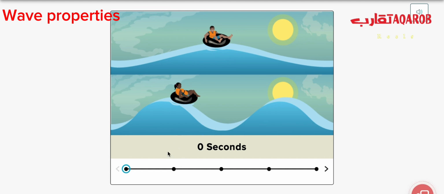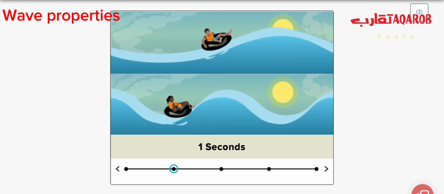Okay, so let's see, this is at second 0. What about after 1 second? As you see here, after 1 second, how many waves do we have? This is the first wave, 1, 2, but here we have only 1 wave. The number of waves per time is the frequency.